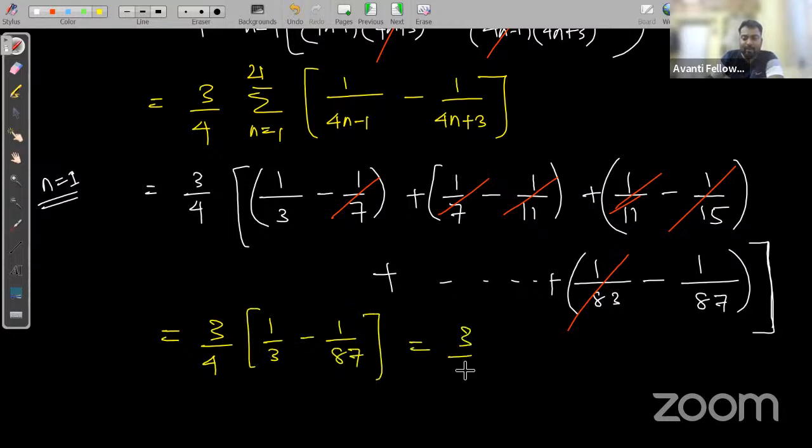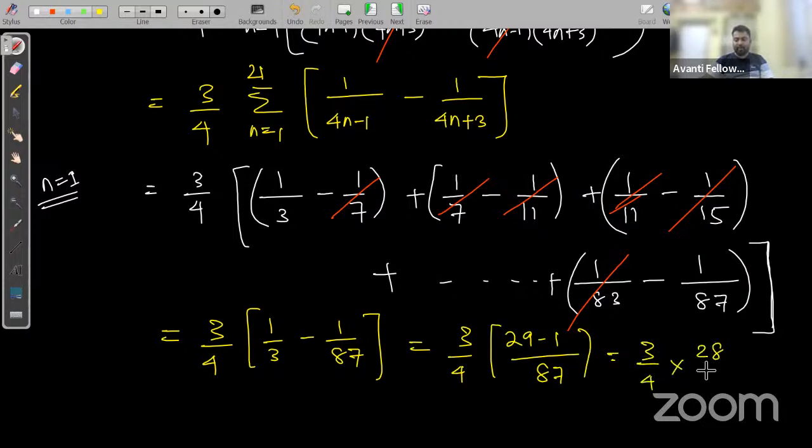Now you can calculate, take the LCM, it will give you 87 by 3, that is 29, minus 1, which is equal to 3 by 4 into 28 upon 87. So finally, the correct answer is 21 upon 87.